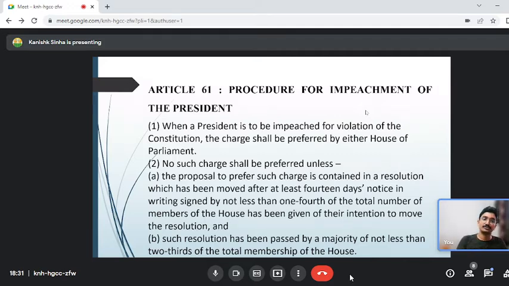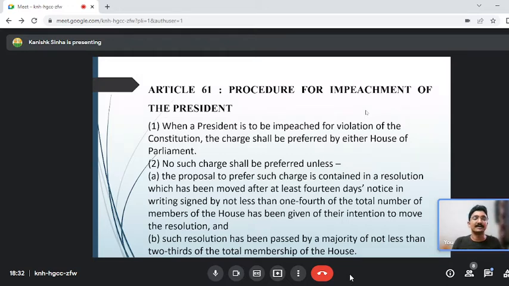That resolution has to be passed by two-thirds or more than two-thirds of the total membership of the house. After Lok Sabha or Rajya Sabha, whichever has brought the charge, has passed it with a majority, it will be sent to the other house. The Rajya Sabha will investigate the charge.